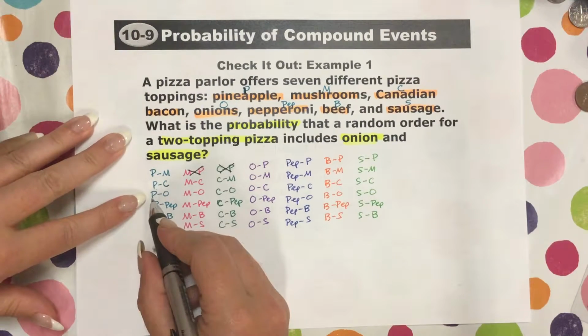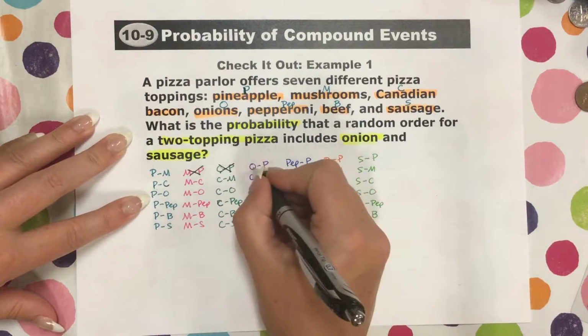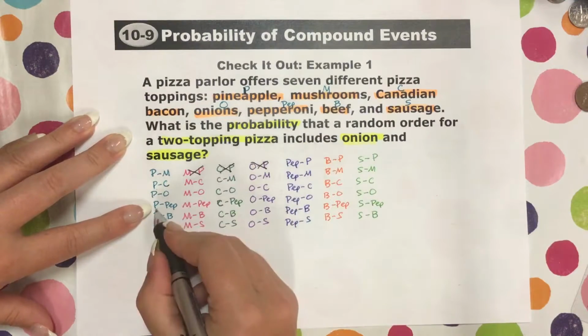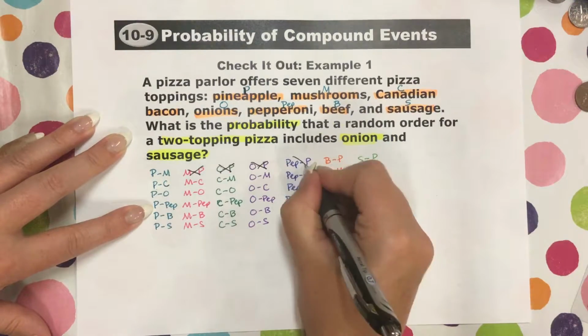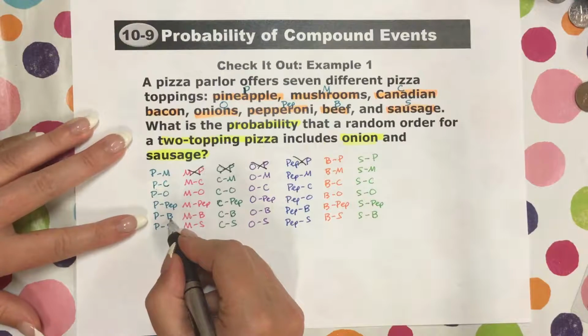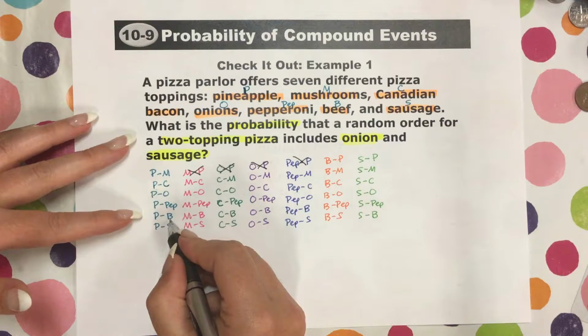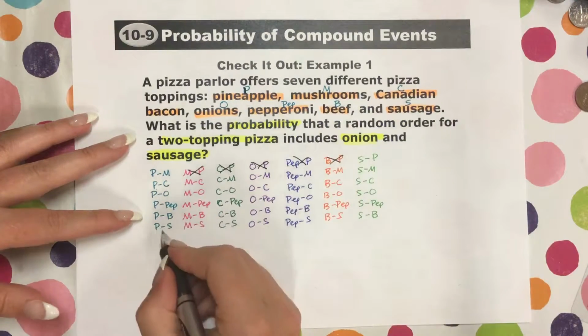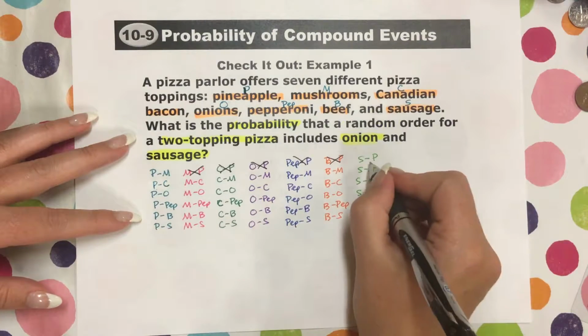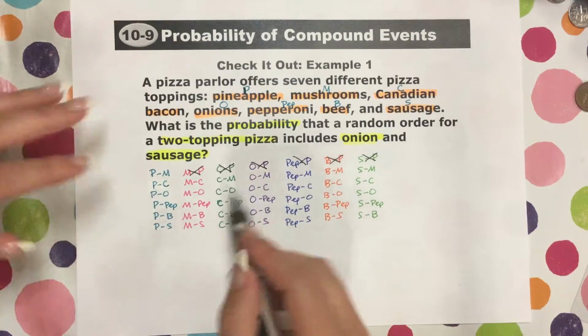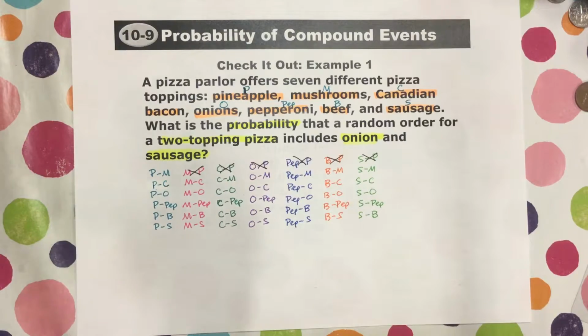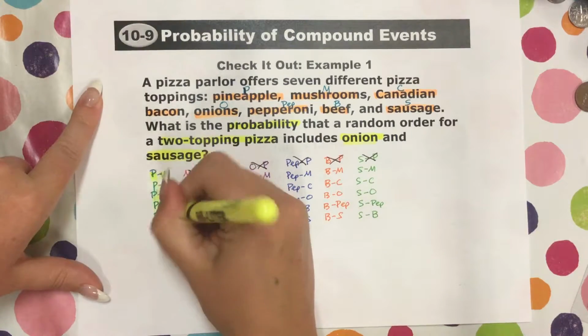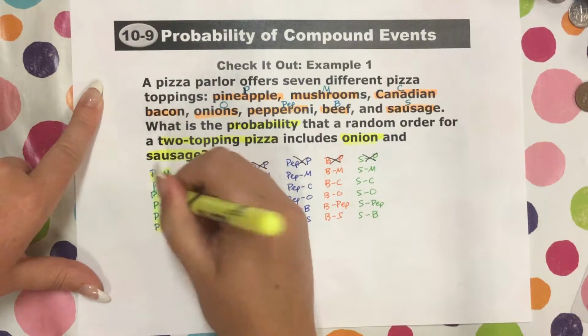All right, now we're on to pineapple and onions, which is the same thing as onions and pineapple. Pineapple and pep, which is the same thing as pep and pineapple. Pineapple and beef, which is the same thing as beef and pineapple. Pineapple and sausage, which is the same thing as sausage and pineapple. Okay, so those are all done. Uh-oh, that's kind of runny. A little runny.